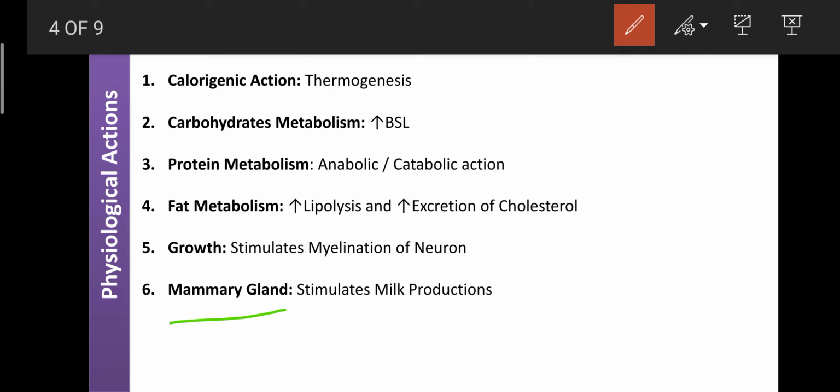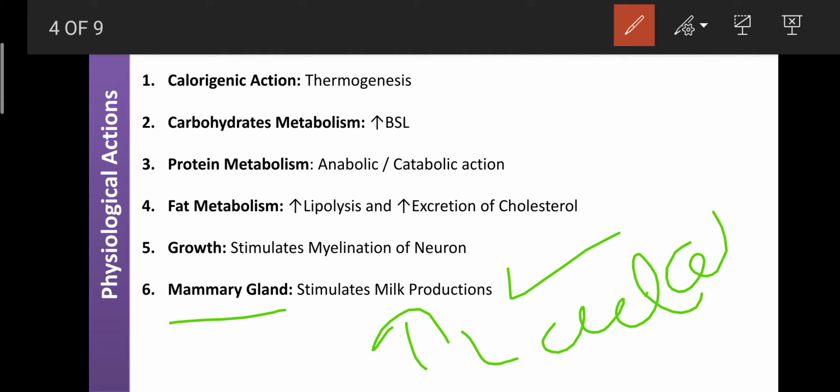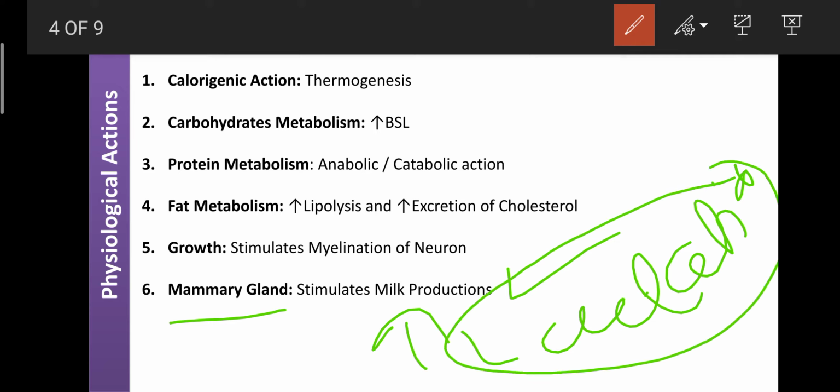So here the T3 can stimulate the secretory cells in the mammary glands, so they are involved in the formation of milk, and that is helpful for lactation in the lactating woman. It means T3, the thyroid hormone, is also involved in lactation. If there is any deficiency of T3 or thyroid hormone, then lactation is not possible.